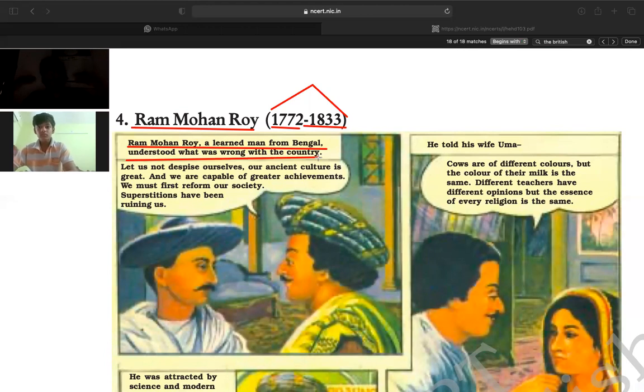Now, Raja Rammohan Roy saw how the Britishers took advantage of the Indian people and Indian companies, looting India, looting the country. So he was saying in a dialogue that let us not despise ourselves. Let us not despise. What do you mean by despise?